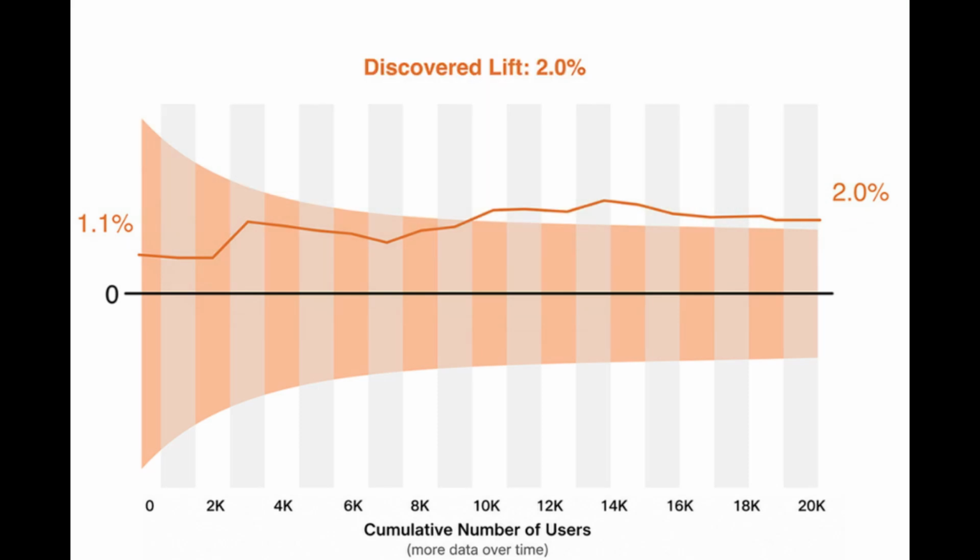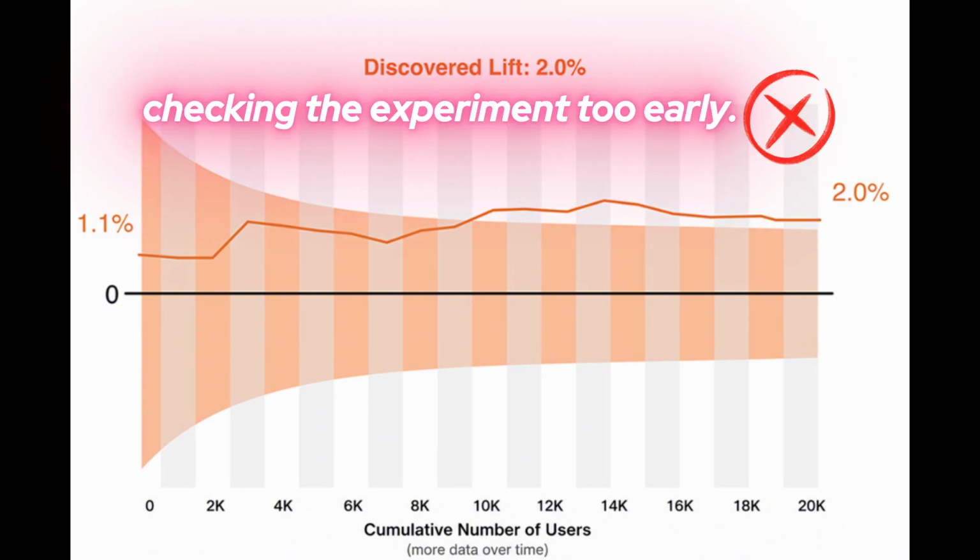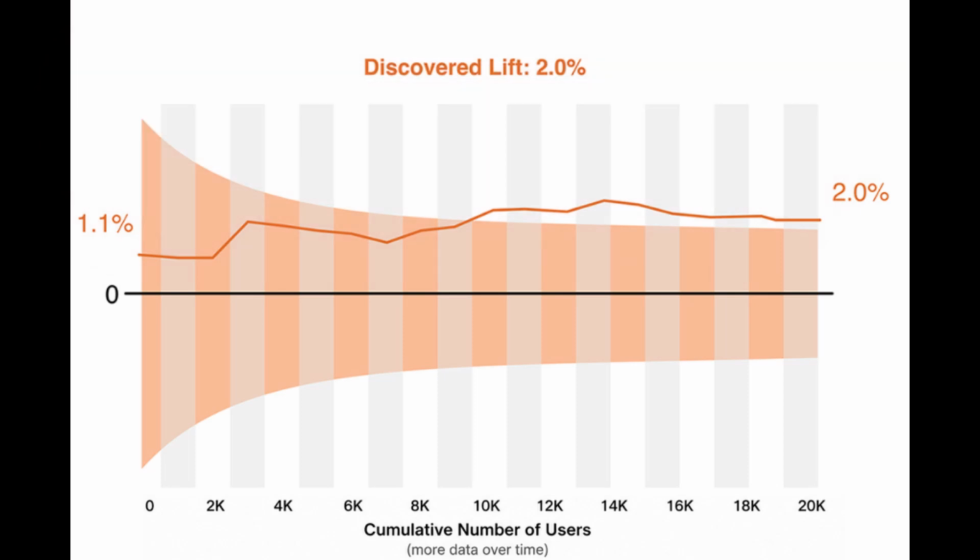And this leads to one of the biggest mistakes in A/B testing: checking the experiment too early. At the beginning, the estimate is very unstable. One day, the uplift may appear to be plus 10%. The next day, it may drop to minus 2%. Early results are incredibly noisy. But as sample size grows, the estimate stabilizes, and the confidence interval shrinks.